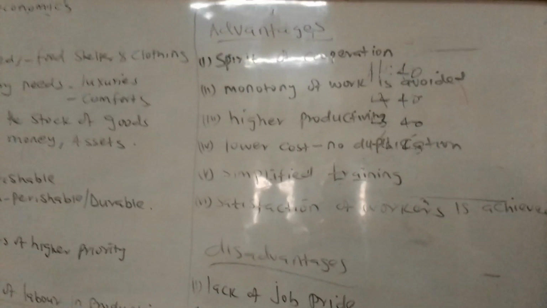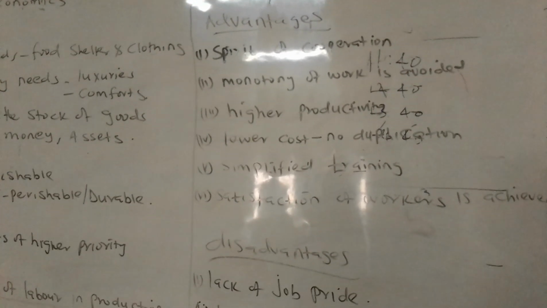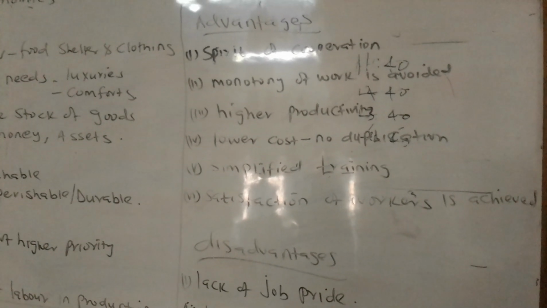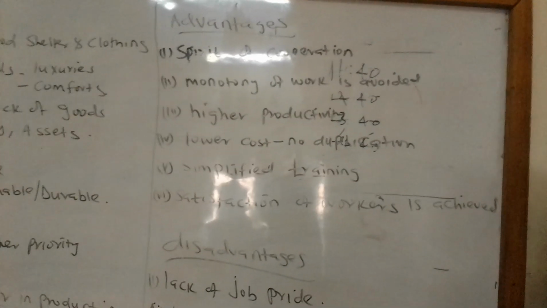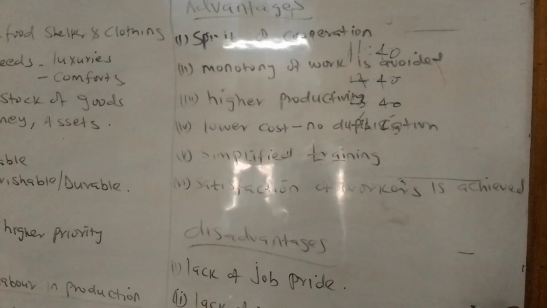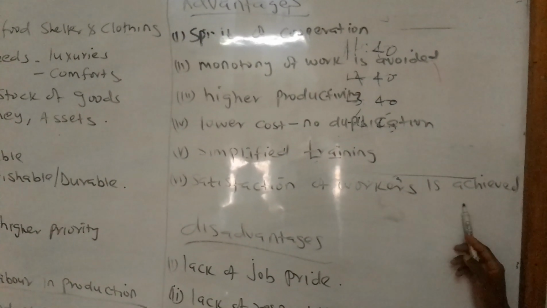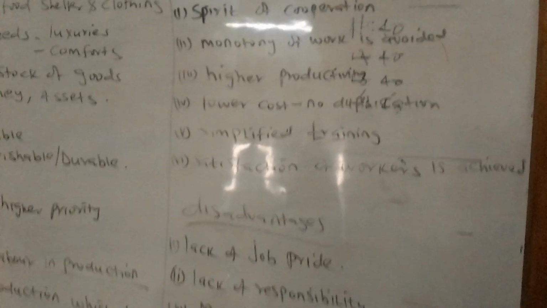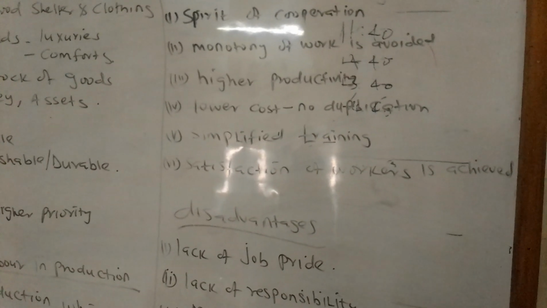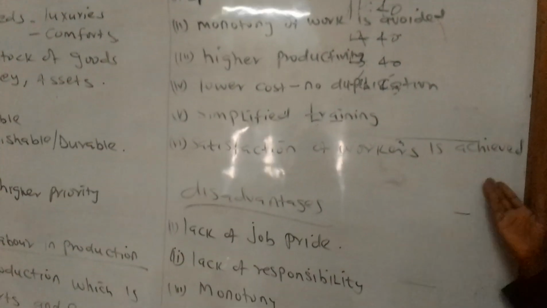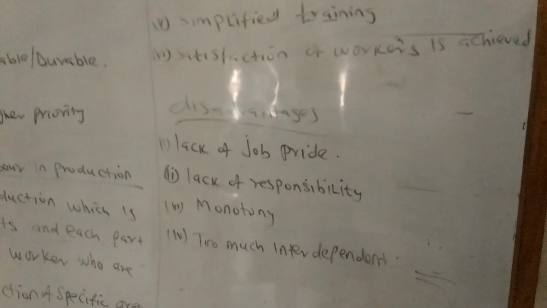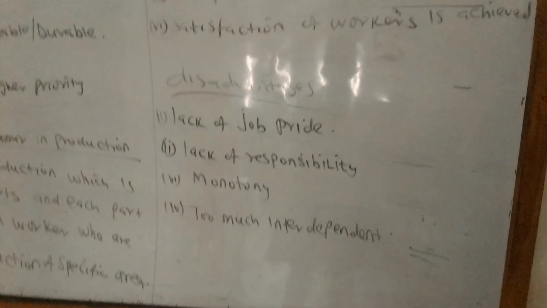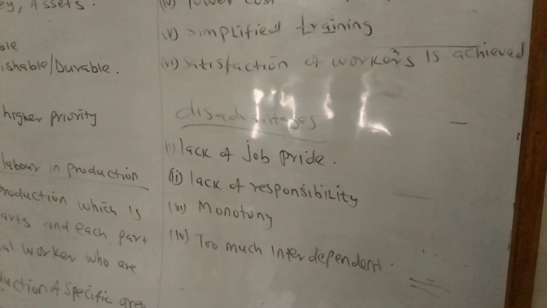And then another, we talk of simplified training. Simplified training, that means you'll be able to be trained on more work concerning your specific area or specific field. Another one, we talk of satisfaction of workers as a team. You will be satisfied because you'll be able to enjoy your work, or you'll be able to enjoy the activity that you are doing. That's what we are talking about, concern on the satisfaction of the workers. And then we still have some other advantages which I was able to post in your notes.